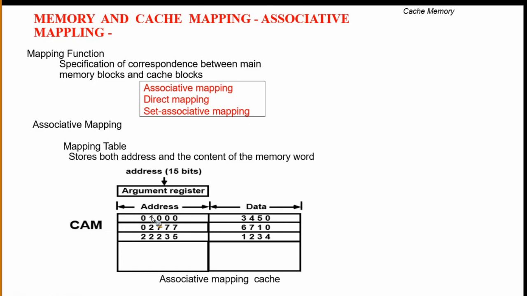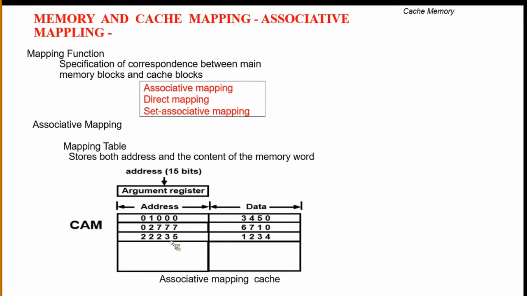The CPU generates an address, for example 22235, and needs to search for that data. This address is compared with the first, second, third, and so on, like we compare with all addresses. Here a match is found, so this word is delivered to the CPU, and the CPU executes that word.